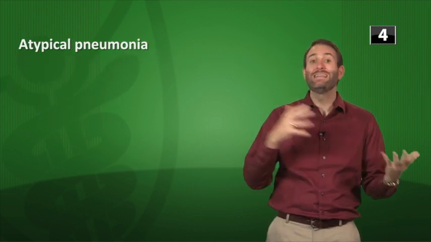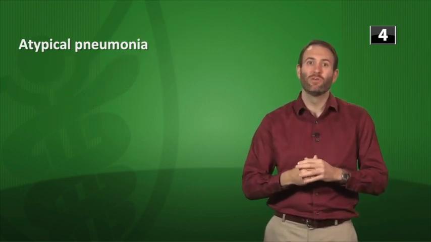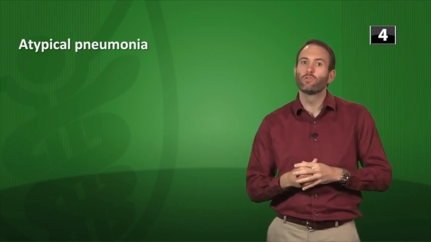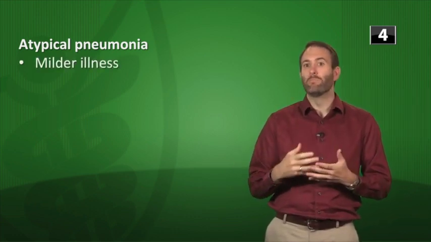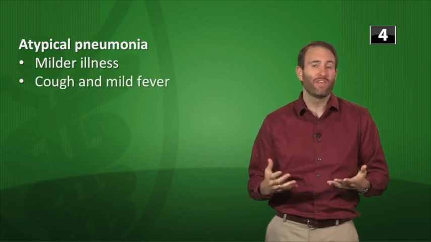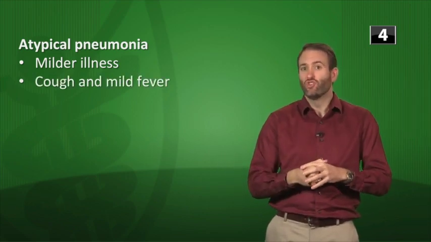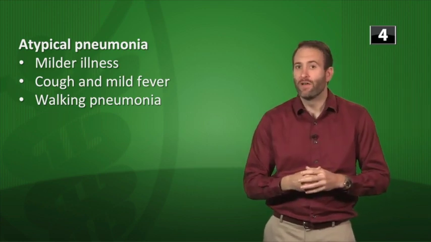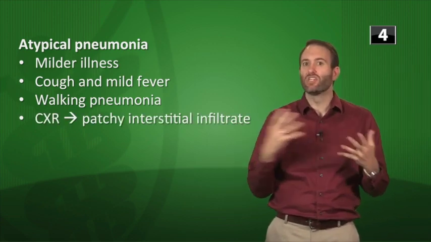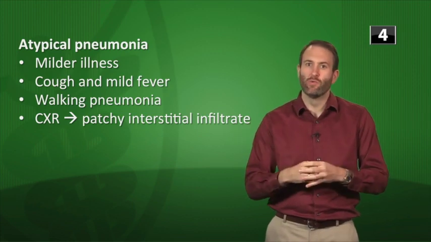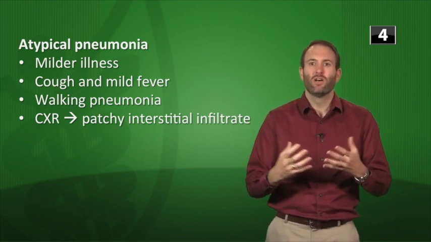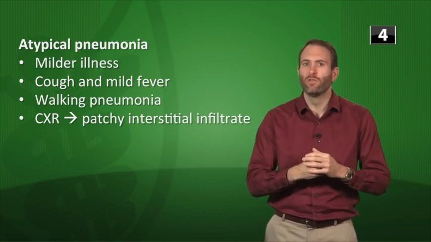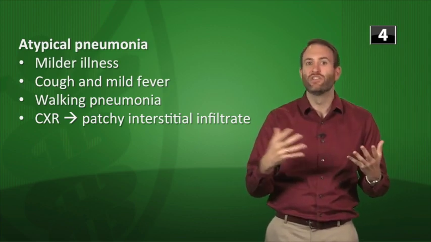So let's talk about atypical pneumonia, and this is a term that we should probably be phasing out. You still see it, especially on the boards as well. Atypical pneumonia is usually meant when a patient has a milder illness. They have some cough, they have some mild fever, but they aren't super sick. They're still walking around. That's why we call it walking pneumonia. Now on that x-ray, instead of that dense consolidated lobar pneumonia where things are really concentrated in one area, these patients are going to have this patchy, interstitial infiltrate that's kind of going all over the place. Sometimes it's referred to as interstitial pneumonia.